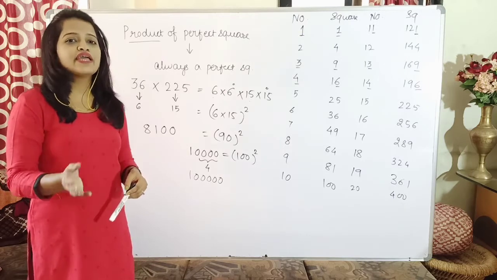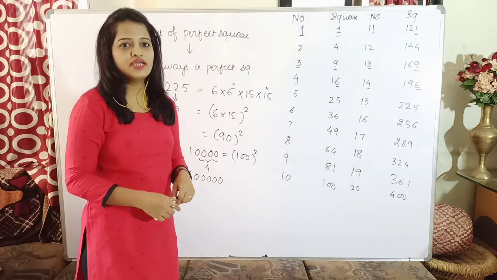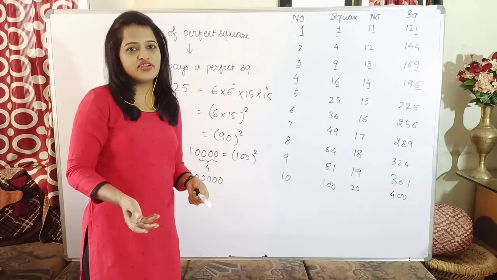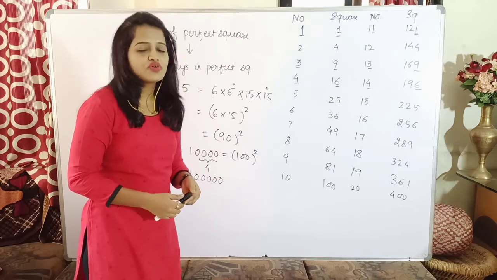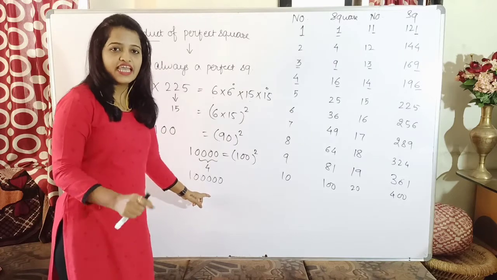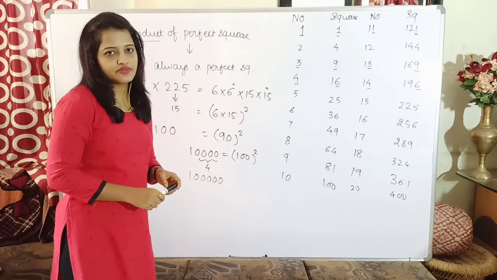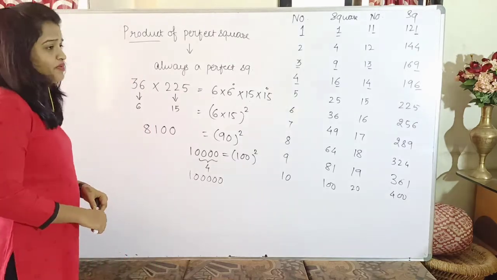Always you will be multiplying it by 2, and that many zeros will be present in the square of the number. And since it is multiplied by 2, it will definitely have an even number of zeros, and hence the property: if there are an odd number of zeros in any given number, that number cannot be a perfect square. So that is what the property tells us.